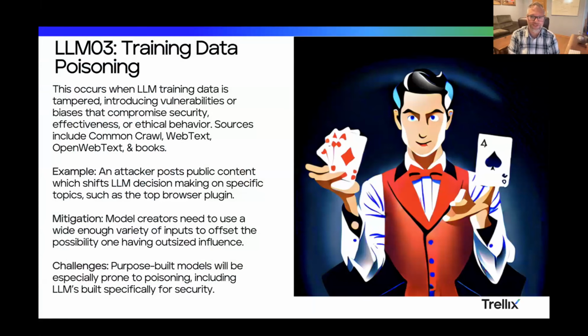Training data poisoning. This one I will say, the prompt that I used for this image was card tricks, because it's basically playing a trick on someone, a magic trick, where you see one thing, but you're getting something else. And so in this attack, an attacker posts public content. Basically, they put something out there on the internet, might just be on a normal old web page, but they make it with the intent that, you think of like Google coming by and scraping the data to index. Well, LLMs are going to be using that data essentially. So they put something out there that an LLM would read and then put into the rest of the results.